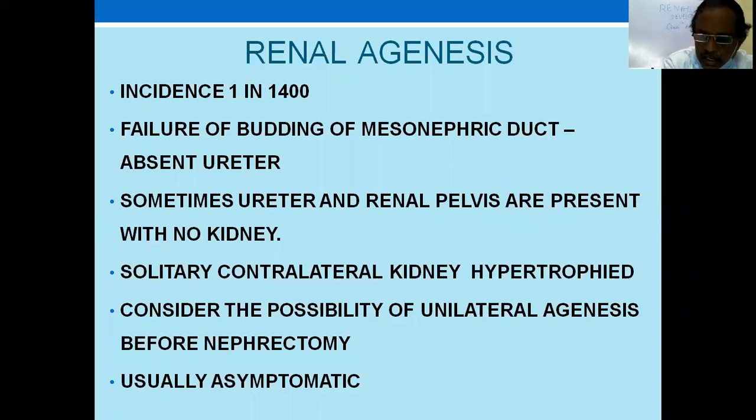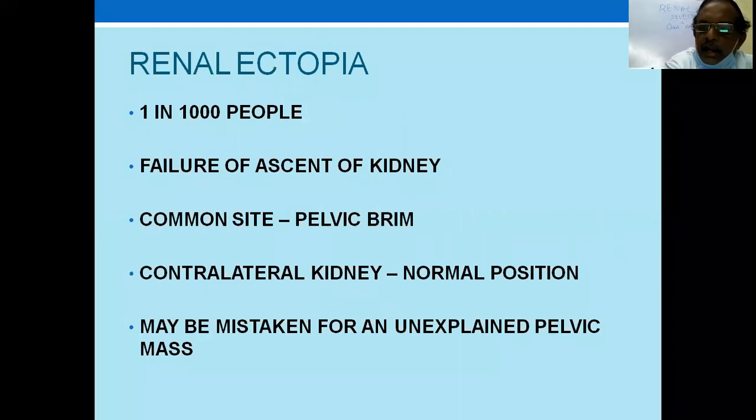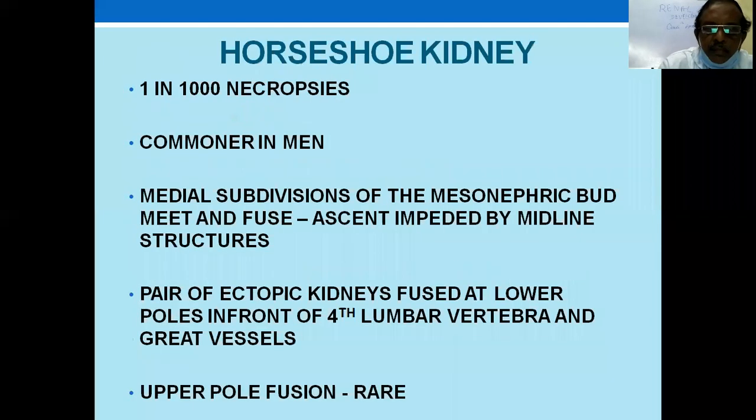Most of these things are asymptomatic, only noticed on chance investigation. Renal ectopia, as I said, is due to failure of ascent of the kidney. It can be there from pelvis to abdomen at any place. The common site is the pelvic brim, and the contralateral kidney is usually in the normal position. And this gives a differential diagnosis for a mass in the pelvis, a pelvic mass. You have to consider the different diagnosis of ectopic kidney.